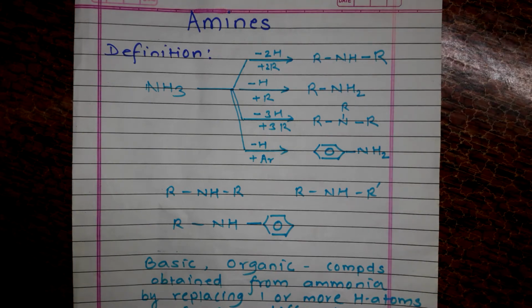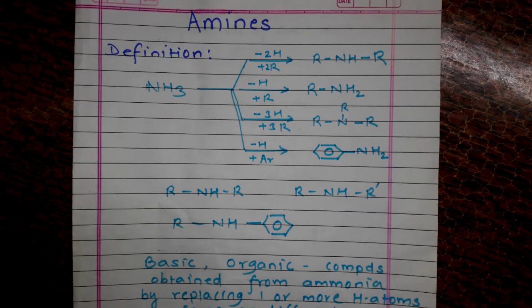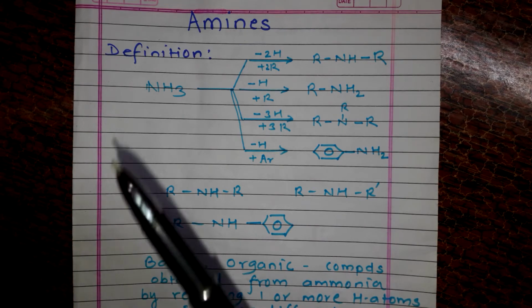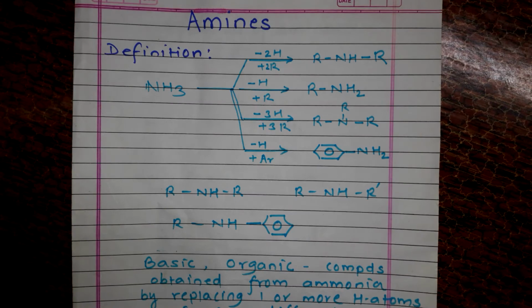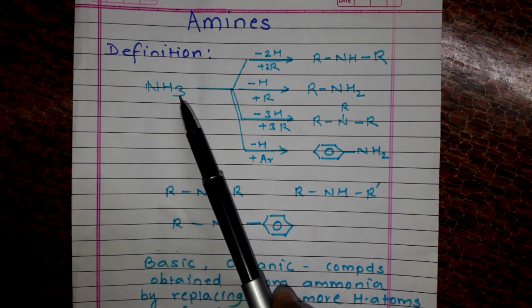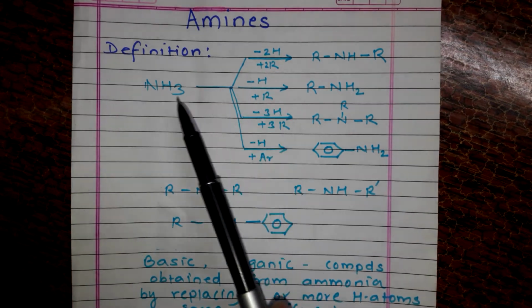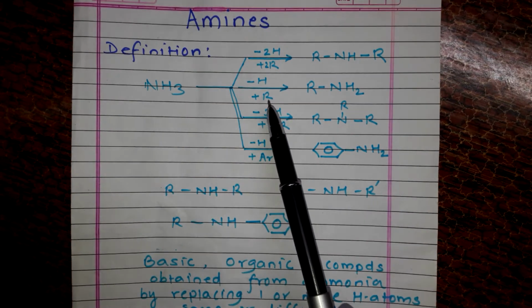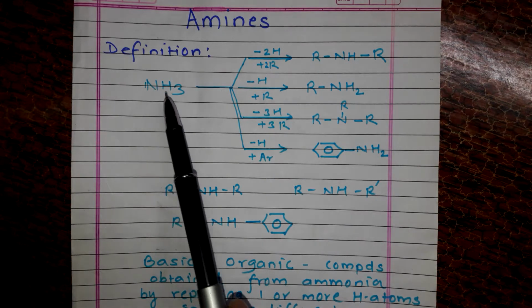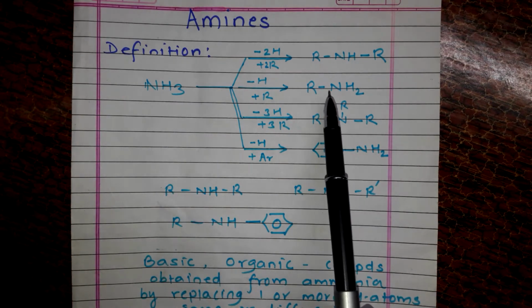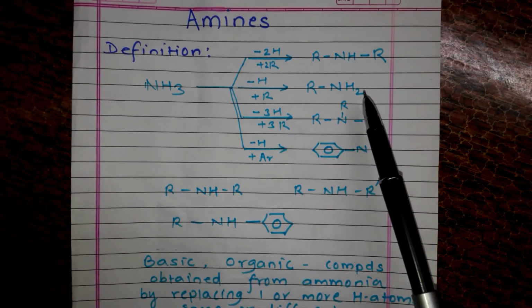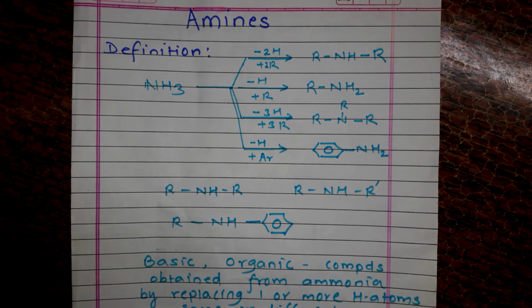Now the very first thing that comes is, what do you mean by amines? See, basically amines are the derivatives of ammonia. You know the formula of ammonia, it is NH3. Now what you do, you just remove one hydrogen atom of ammonia and replace it by an alkyl group. So if you remove one hydrogen atom, the formula will become what? RNH2. Now RNH2 is one of the amines.